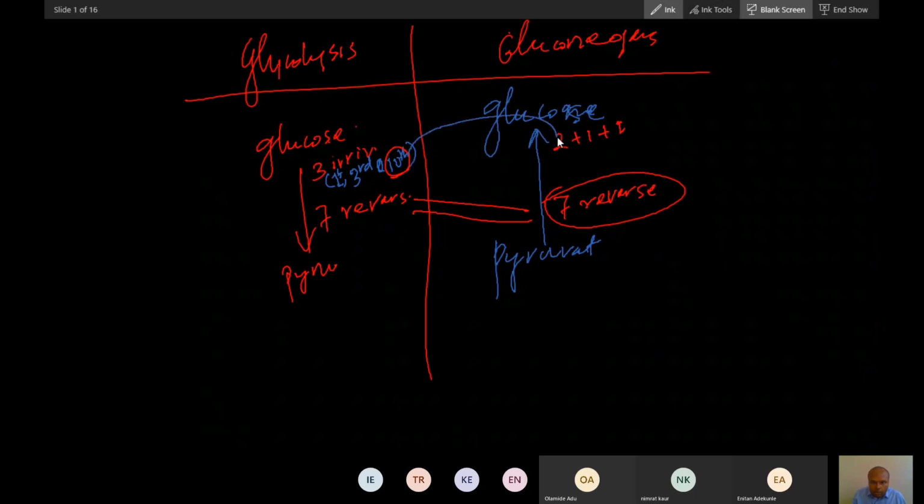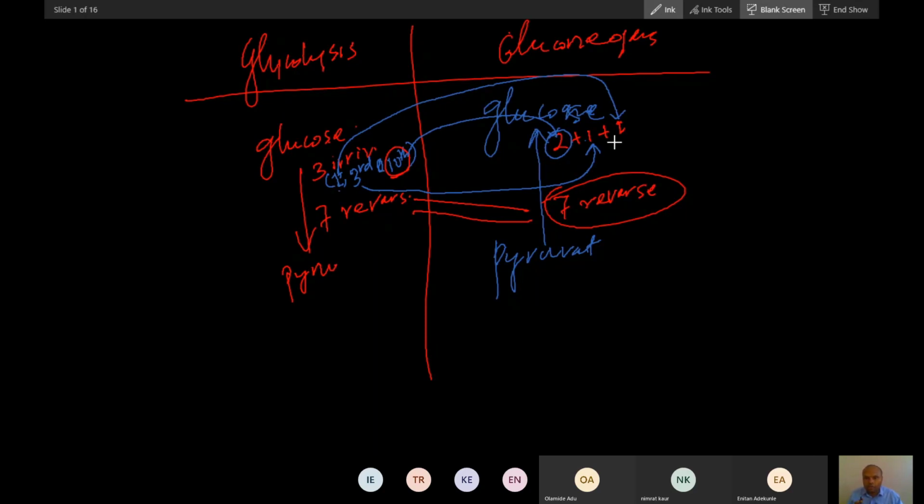This last step is replaced by the first 2 steps. The third step is replaced by this step in the middle; this third step is replaced by the third last step. You can call it the third last step, and the first step is replaced by the last step. So there are 3 irreversible steps catalyzed by 3 irreversible enzymes, and in their place there are 4 irreversible steps catalyzed by different enzymes. So these 3 enzymes are replaced by 4 enzymes here.